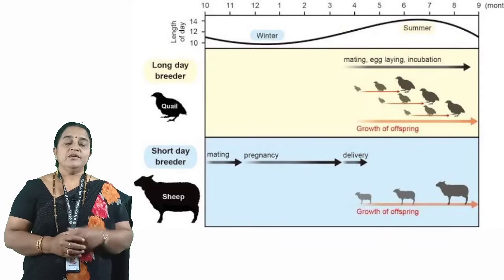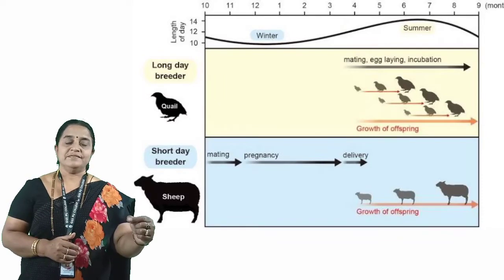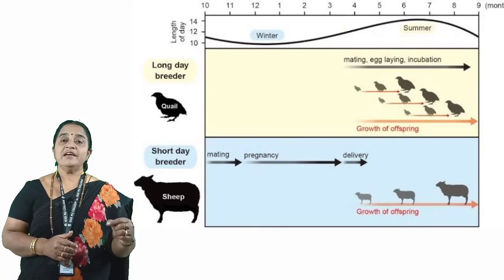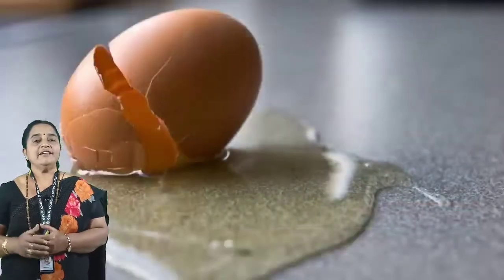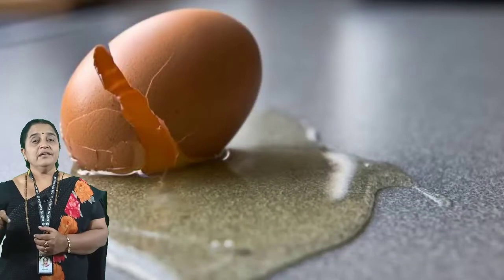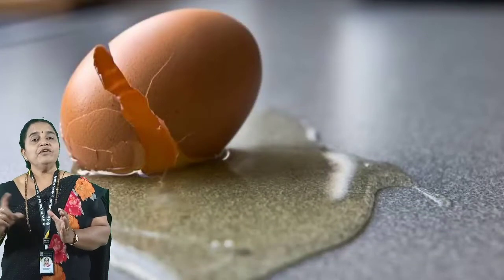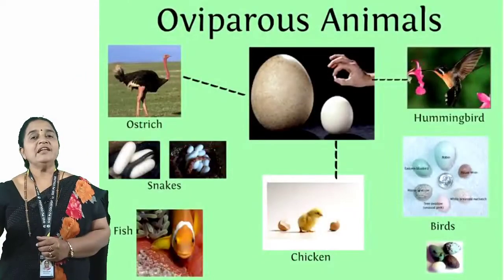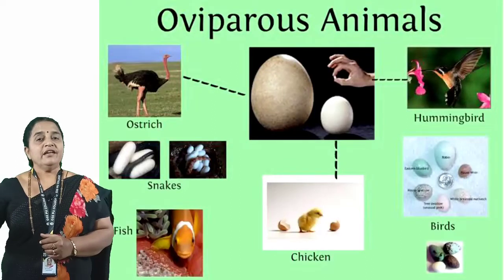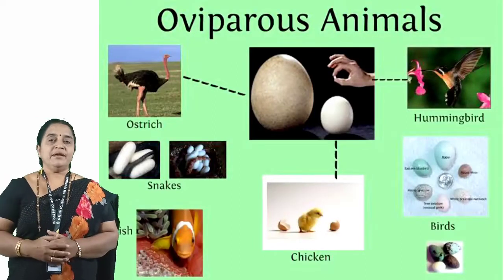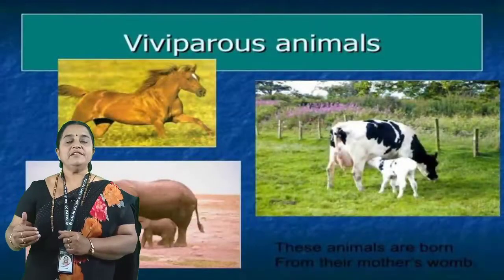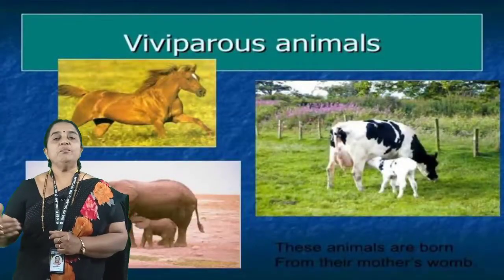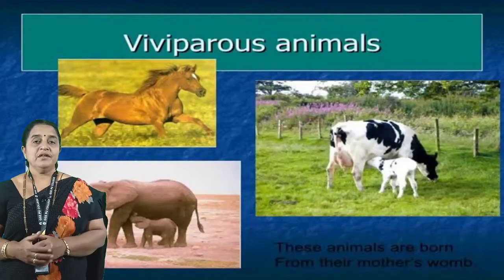There are some animals that lay eggs. These eggs are fertilized or unfertilized. Usually laying unfertilized eggs we call spawning. Here we consider oviparous, meaning laying fertilized eggs, where they show external development. Then viviparous means animals like mammals, which give birth to their young ones.